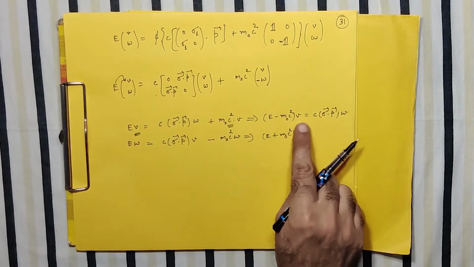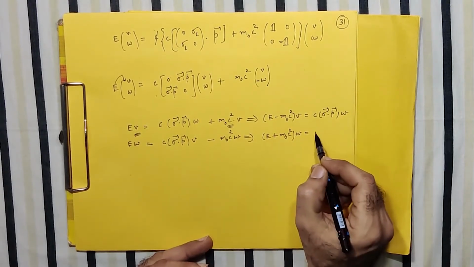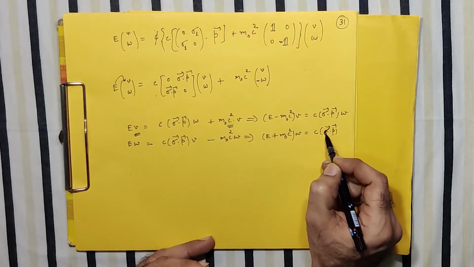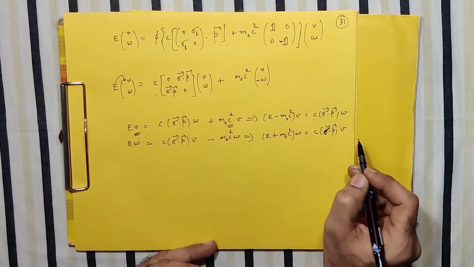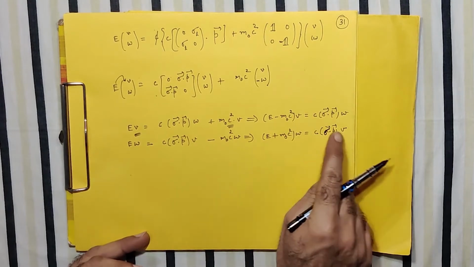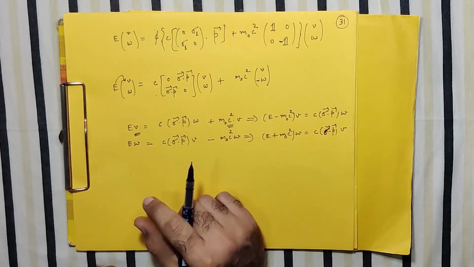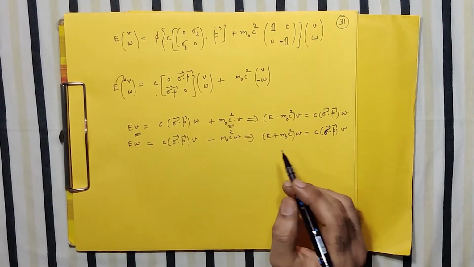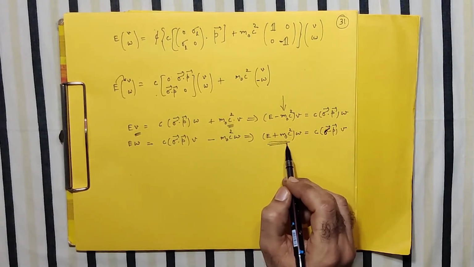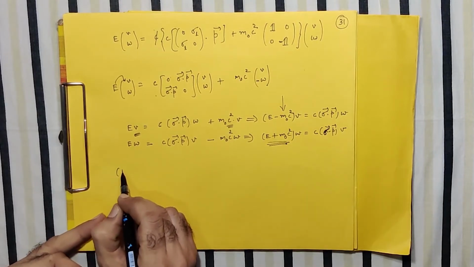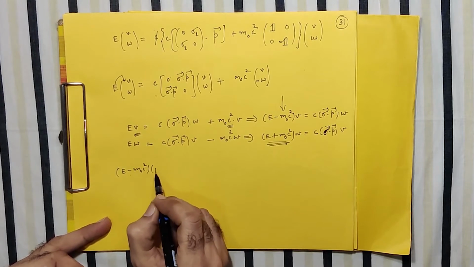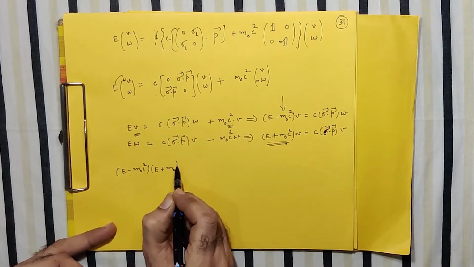No need to say, this suggests that these two equations are intermingled, V and W, and this W and c alpha dot P, sorry, sigma dot P V. So obviously, since there is a cross term, in order to remove one of them, I can use the method of elimination. So what I do, first equation, this equation I multiply by E plus m0 c square. So left side will be your E minus m0 c square, and then I multiply E plus m0 c square.